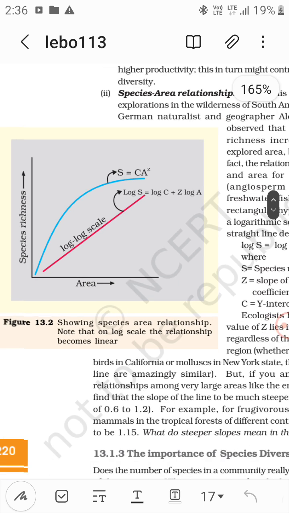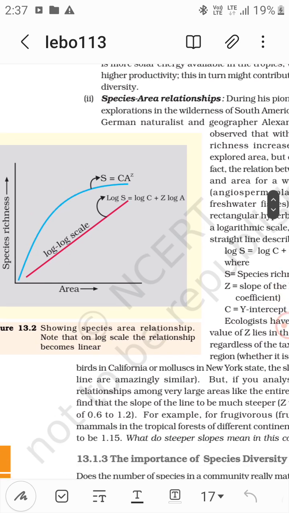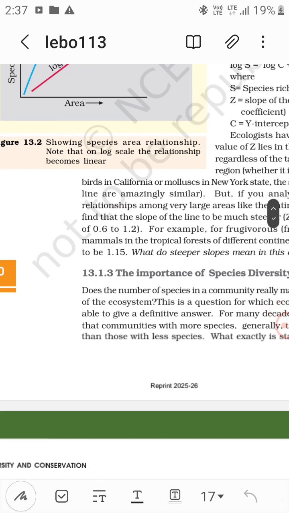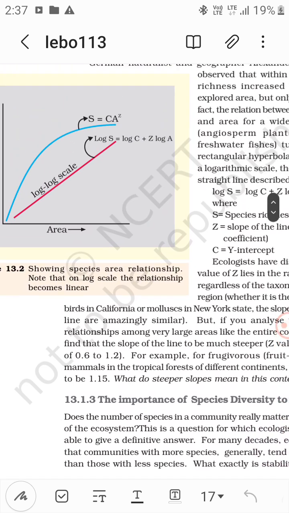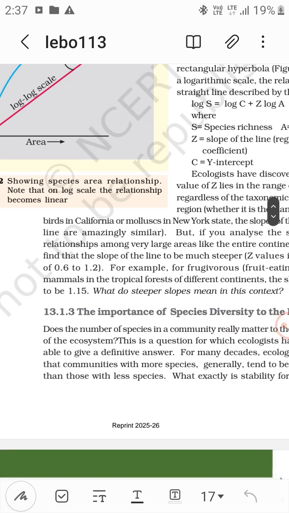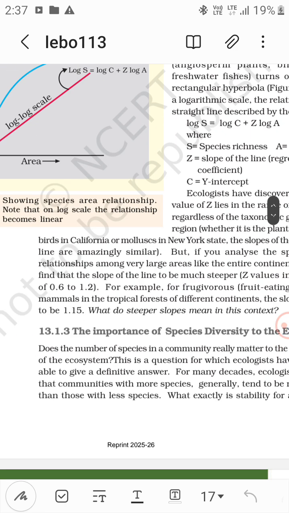So on one axis is species richness, and on the other there is area. This is a log scale, that is, log S is equal to log C plus Z log A. S is equal to C A power Z, so this is the species-area relationship. Showing the species-area relationship, note that on a log scale the relationship becomes linear.